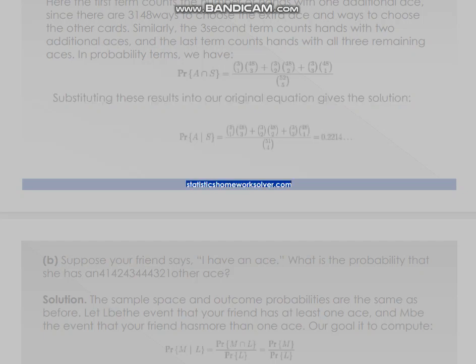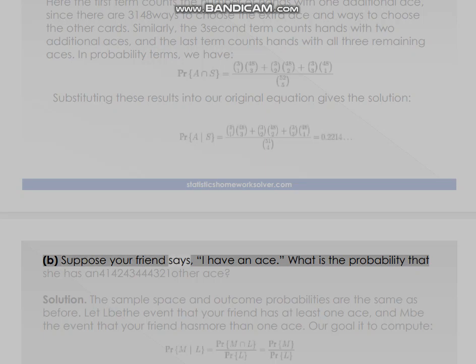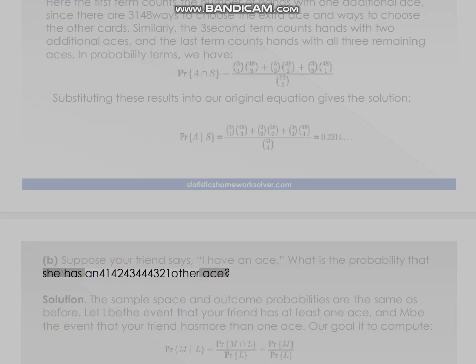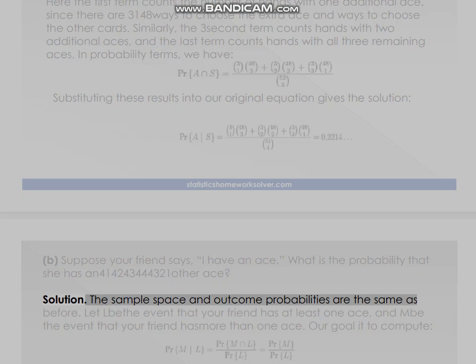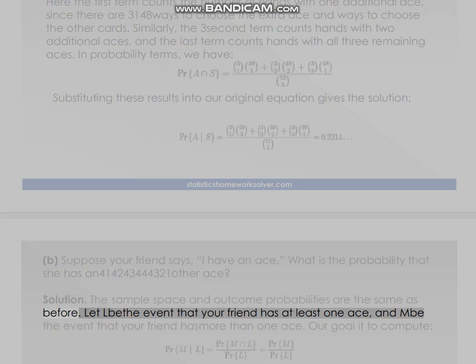B. Suppose your friend says, I have an ace. What is the probability that she has another ace? Solution. The sample space and outcome probabilities are the same as before.